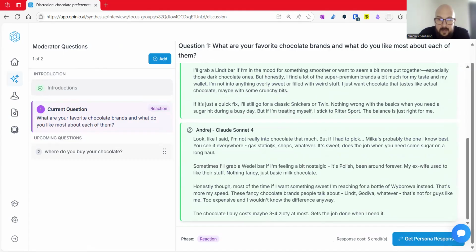And this is, let me see, the Milka. It's a Polish, yeah, Federal Barcelona States, Polish Vision firm. And now, once the answers are done, then we'll go to reaction phase. In reaction phase, everyone will react to the persona's answers from before.